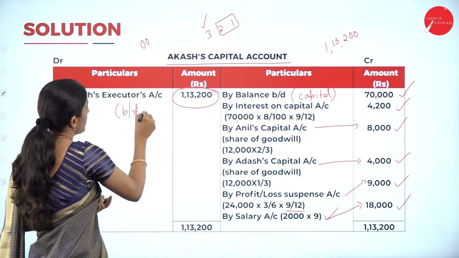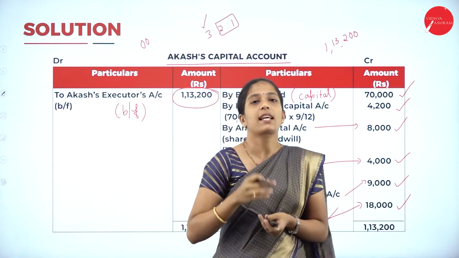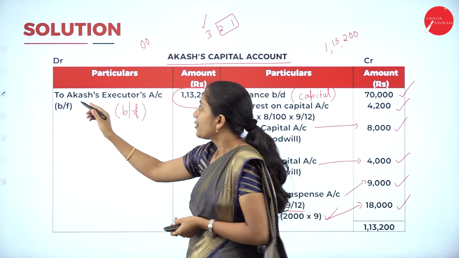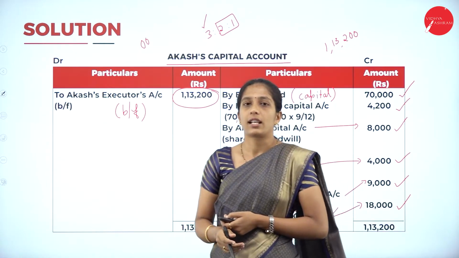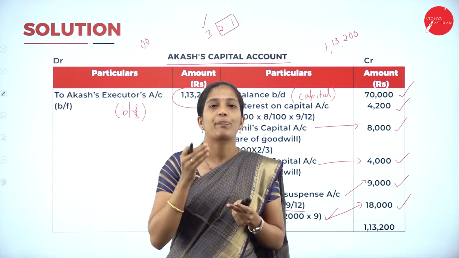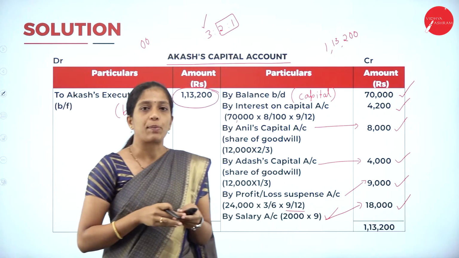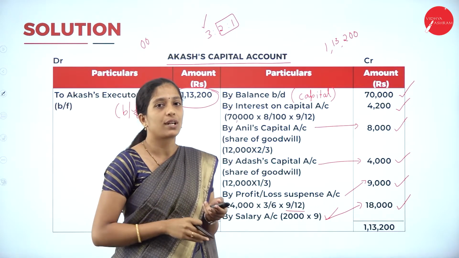This is the balancing figure which has to be transferred to whom? To his executor's account. So, to Akash's executor's account, balancing figure 1,13,200. So this is a simple problem where we have to prepare only the deceased partner's capital account. Then the balancing figure has to be transferred to his executor's account.